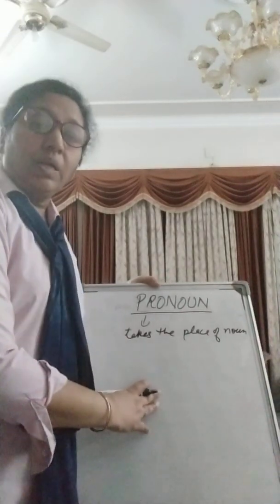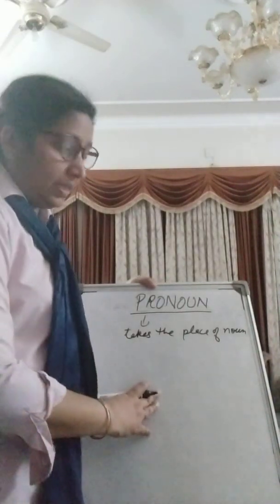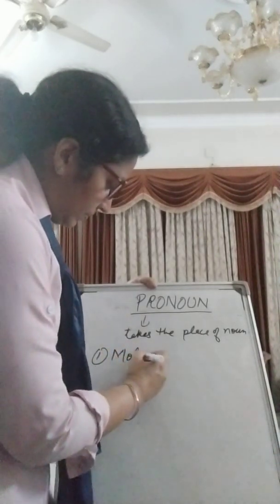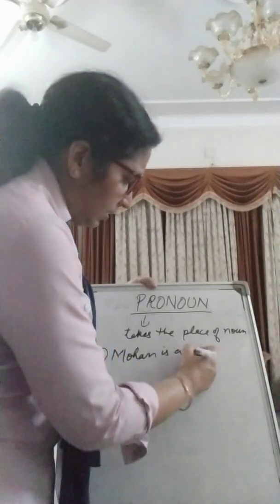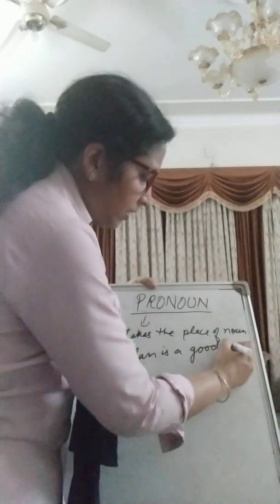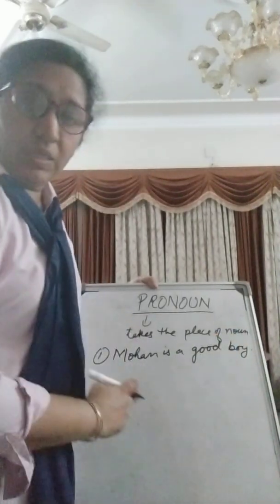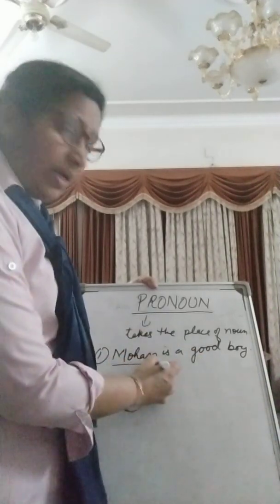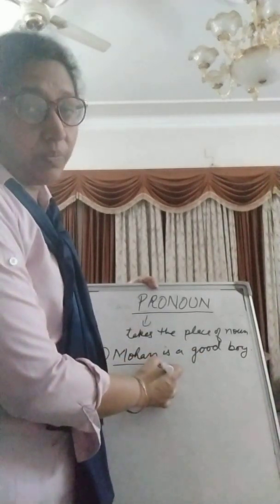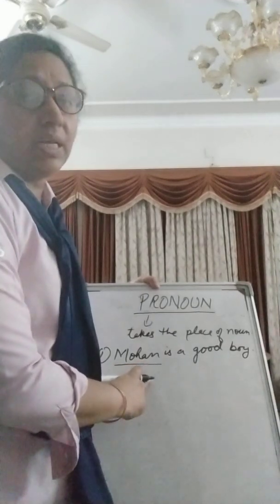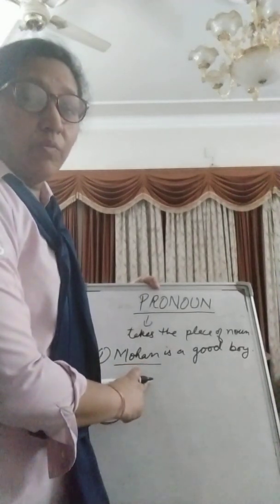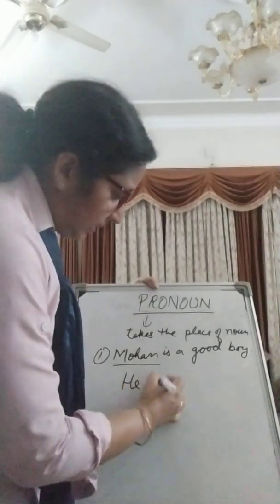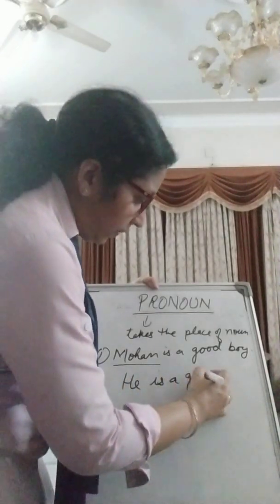Now, if we take an example, see, Mohan is a good boy. So this is an example. Mohan is a good boy. What is Mohan? Mohan is a noun. Now if we replace this noun with the word he, he is a good boy.